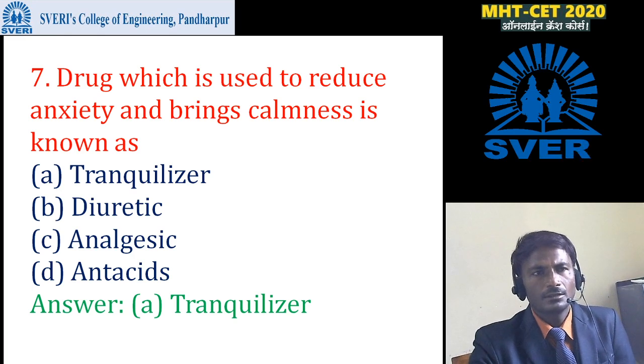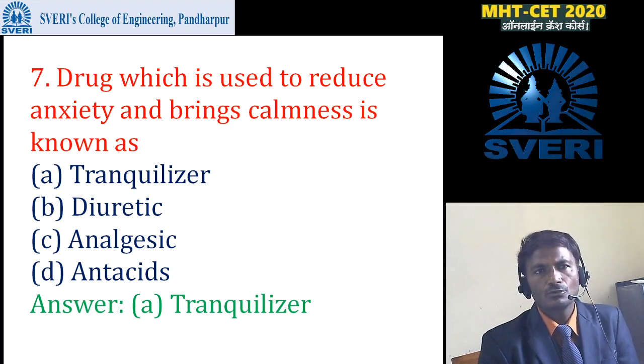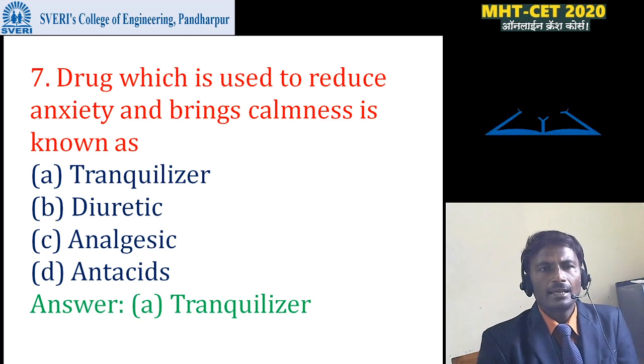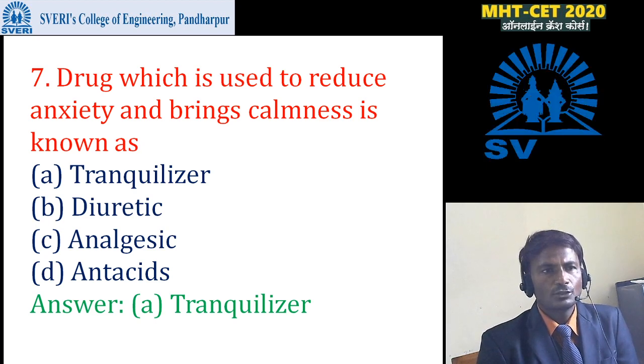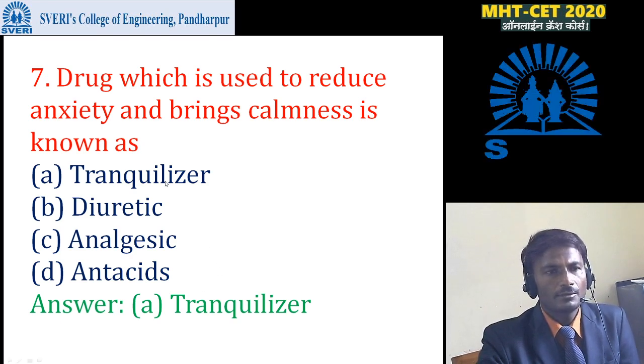Then next is, drugs which are used to reduce anxiety and bring calmness are known as. Very simple question is given here. First option is tranquilizer, second one is diuretic, third one is analgesics, and fourth one is antacids.